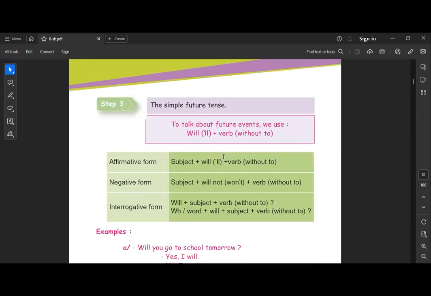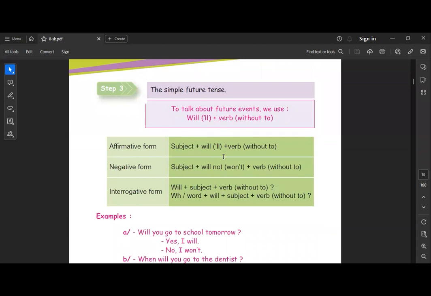So here you have a new tense. Okay, this is very easy. Okay, this is more than easy. This is the easiest tense ever. The easiest tense we could come across is the simple future tense, or the future simple tense.